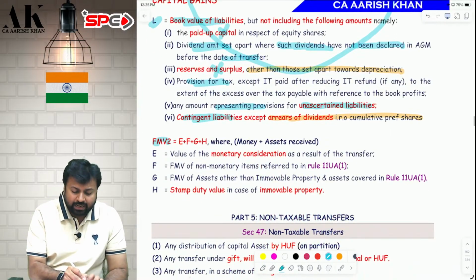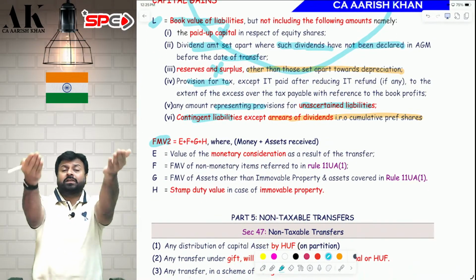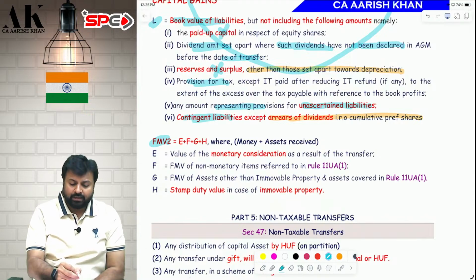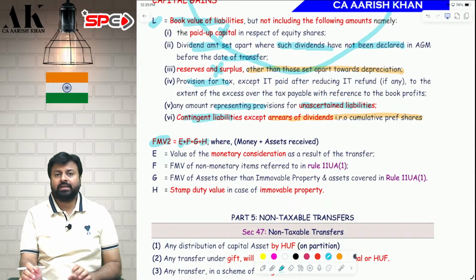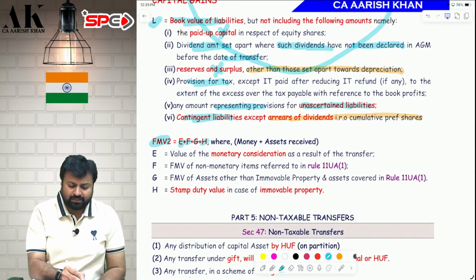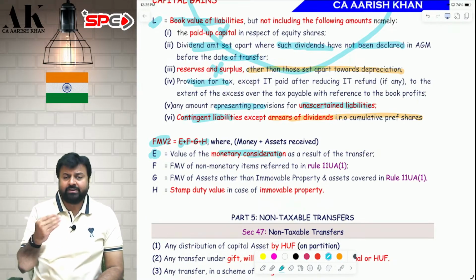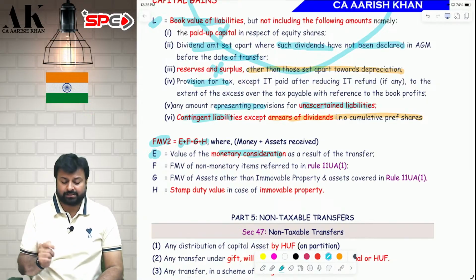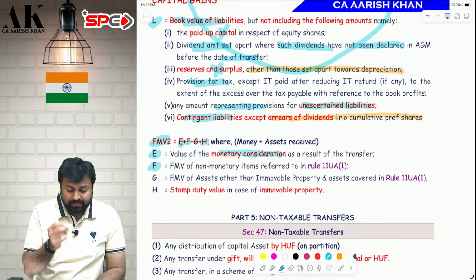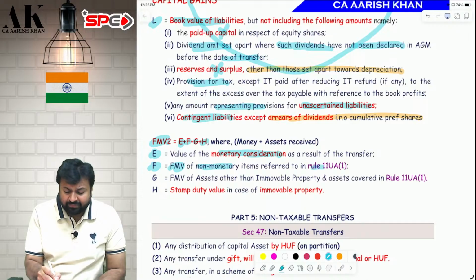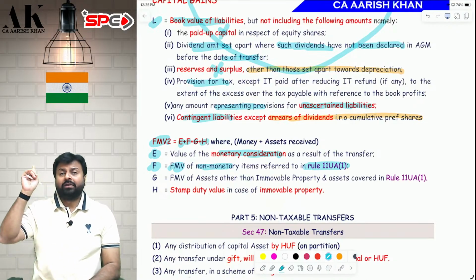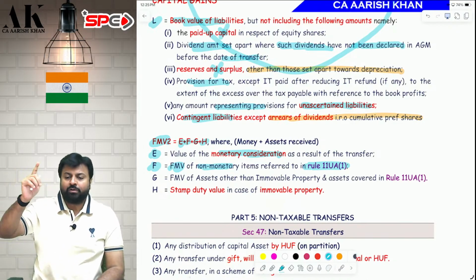Now what is FMV2? FMV2 is the consideration that we are receiving. E plus F plus G plus H is FMV2. Sir, what is E? E is money. E is money that you are receiving. What is FGH? FGH is immovable property and other assets. What is F? F is FMV of non-monetary items referred in Rule 11UA. So whatever items are mentioned in Rule 11UA, compute as per Rule 11UA.